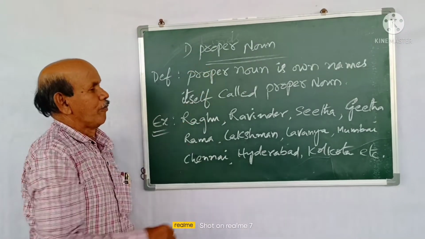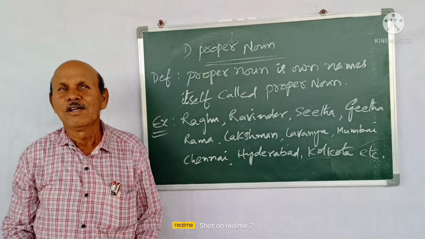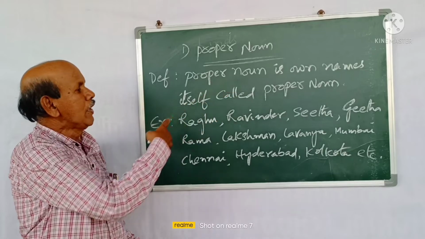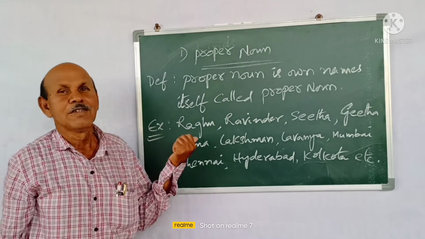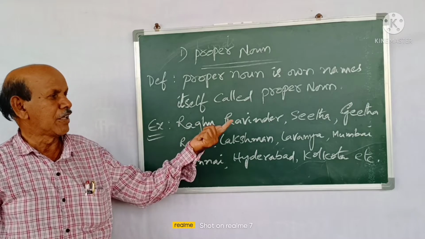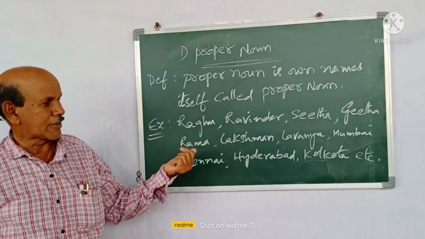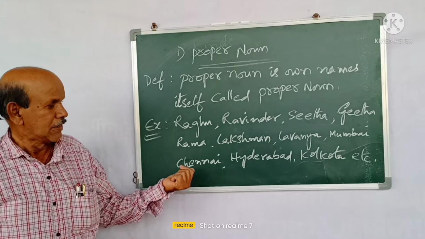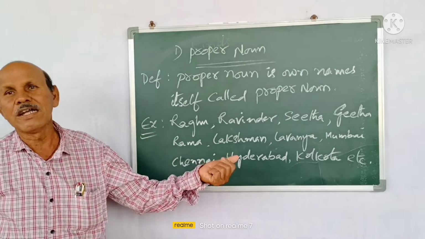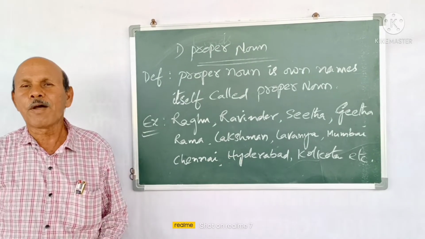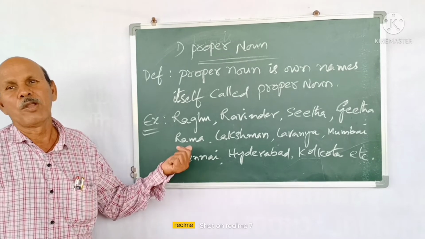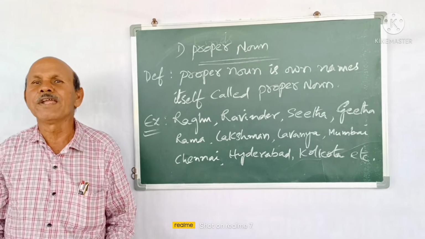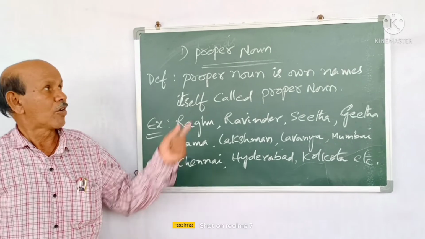Yes, proper noun. So what is a proper noun? A proper noun is the own name itself. Examples of proper names: Raghu, Ravinder, Sita, Geeta, Rama, Lakshman, Lavanya, Mumbai, Chennai, Hyderabad, Kolkata, etc. These are proper names. That's why we call them proper nouns.